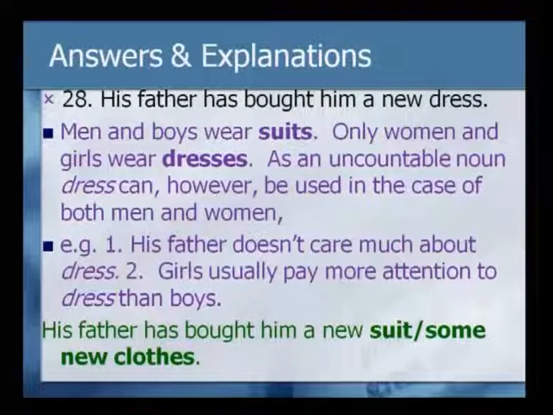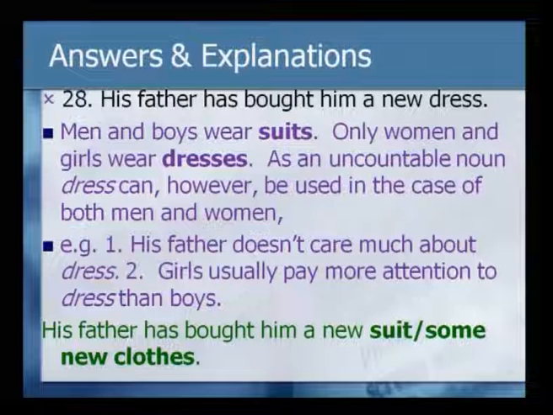28. His father has bought him a new dress. This is again with regard to the usage of the word dress with regard to the gender that it is associated with. Now, how does it differ? What is the error here? As I said, its usage with regard to dress. Dress, clothes, suits: how are they used? There is a difference in terms of gender.